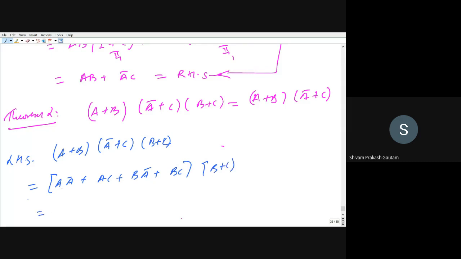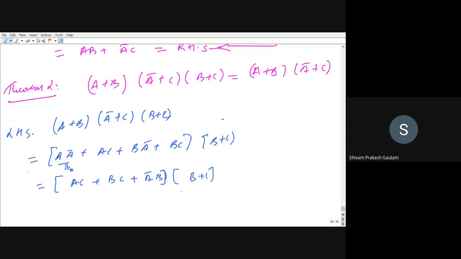So this will be equal to A into A bar. This term will give you 0, right? So we will be left with AC plus BC plus A bar B into B plus C, right? I will be opening this bracket again.